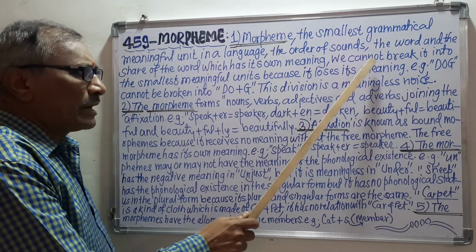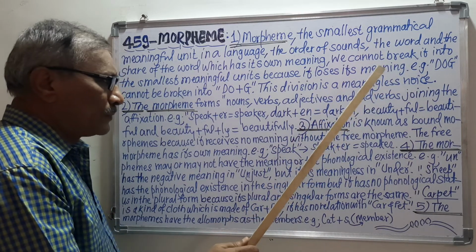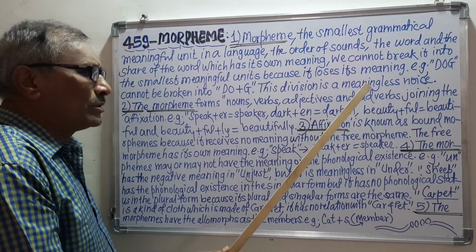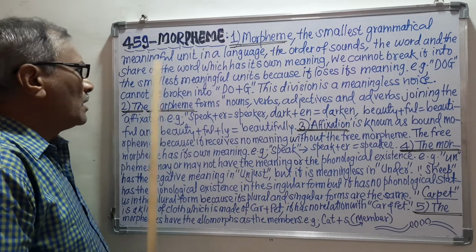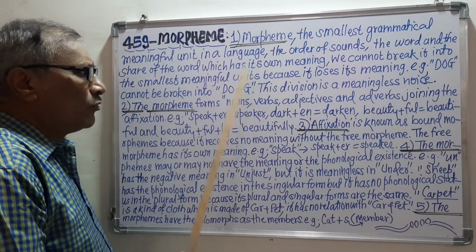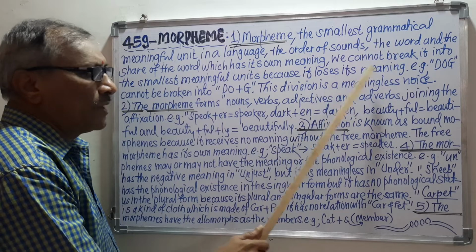So it is very much correct that we cannot break the morpheme, means morpheme is not a word which can be broken into the smallest meaningful units, because it loses its meaning.